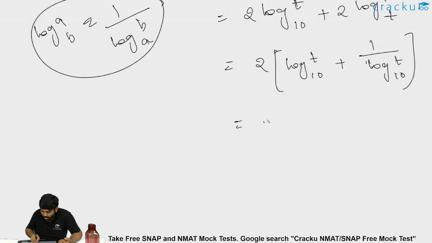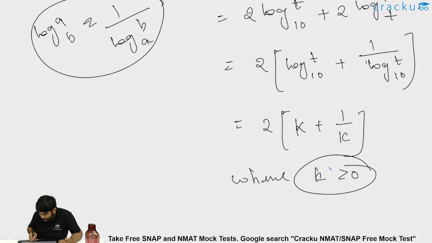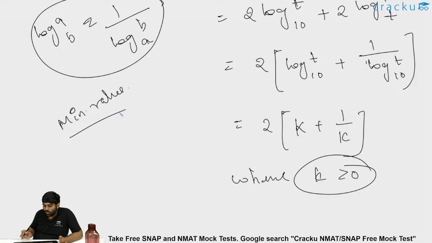So this can be written as 2 times (k + 1/k), where k is a positive number which is greater than 0, because log t to the base 10 is greater than 0, then only t is greater than 1. Now to find the minimum value of this, because we are asked to find the least value, we should be able to find the minimum value of k + 1/k.